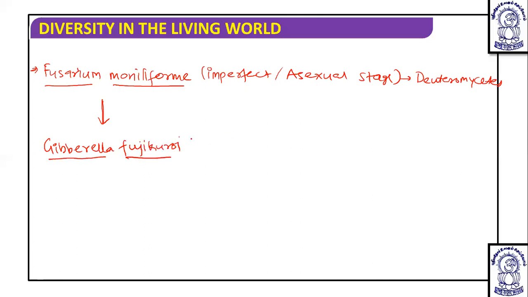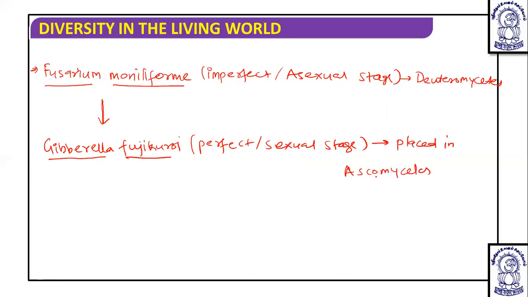This Gibberella fujikuroi is a perfect or sexual stage of this Deuteromycetes fungus, and this is now placed in Ascomycetes. Because of this, we call Gibberella fujikuroi the perfect stage of Fusarium moniliforme, meaning the sexual stage of Fusarium moniliforme, and that is one of the important known examples.